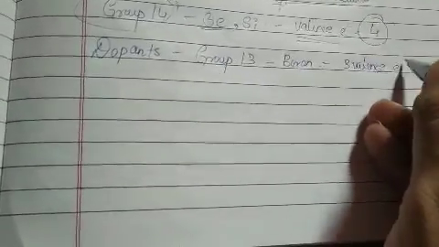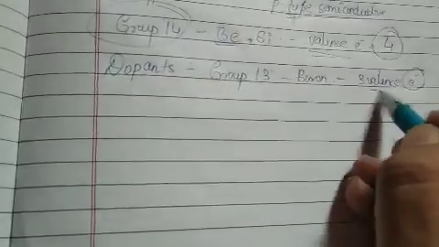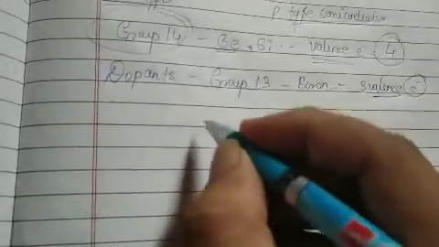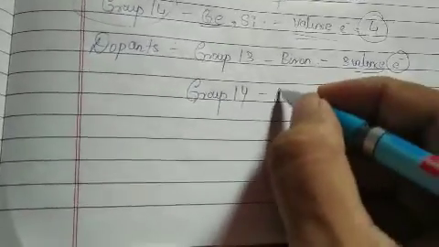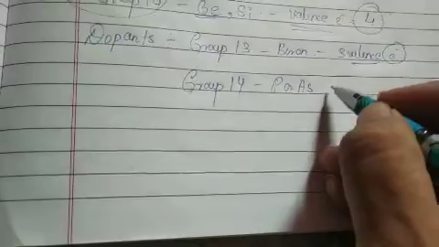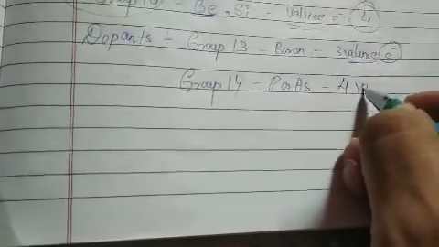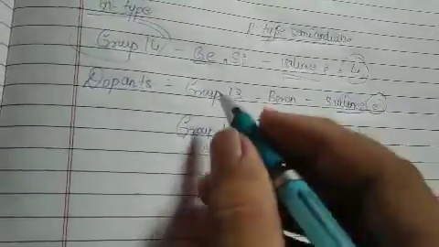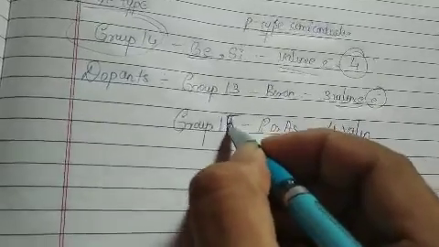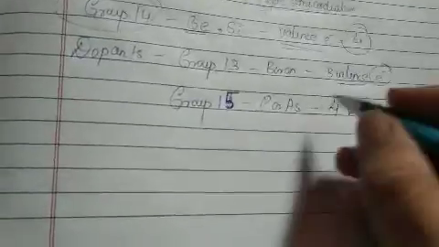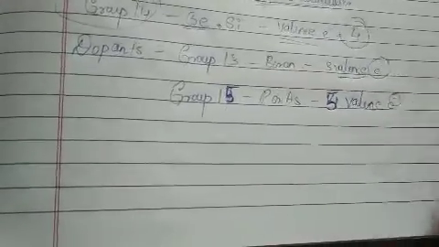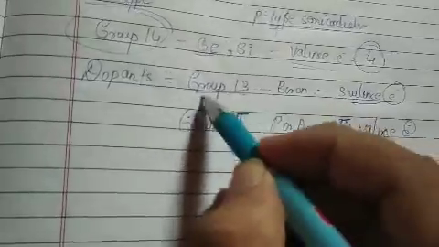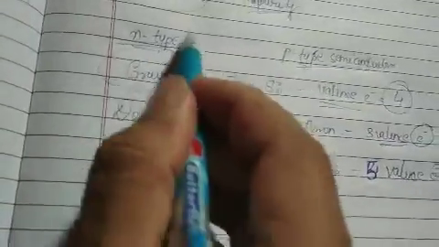I'm writing it because when you're seeing the diagram, you're coming to know that our valence electron itself is playing a vital role with respect to the dopants. Coming with respect to group 15, what is there? Your phosphorus or your arsenic, which is having 5 valence electrons. So depending upon what type of impurity you are adding, it will be said as an N-type and a P-type semiconductor.